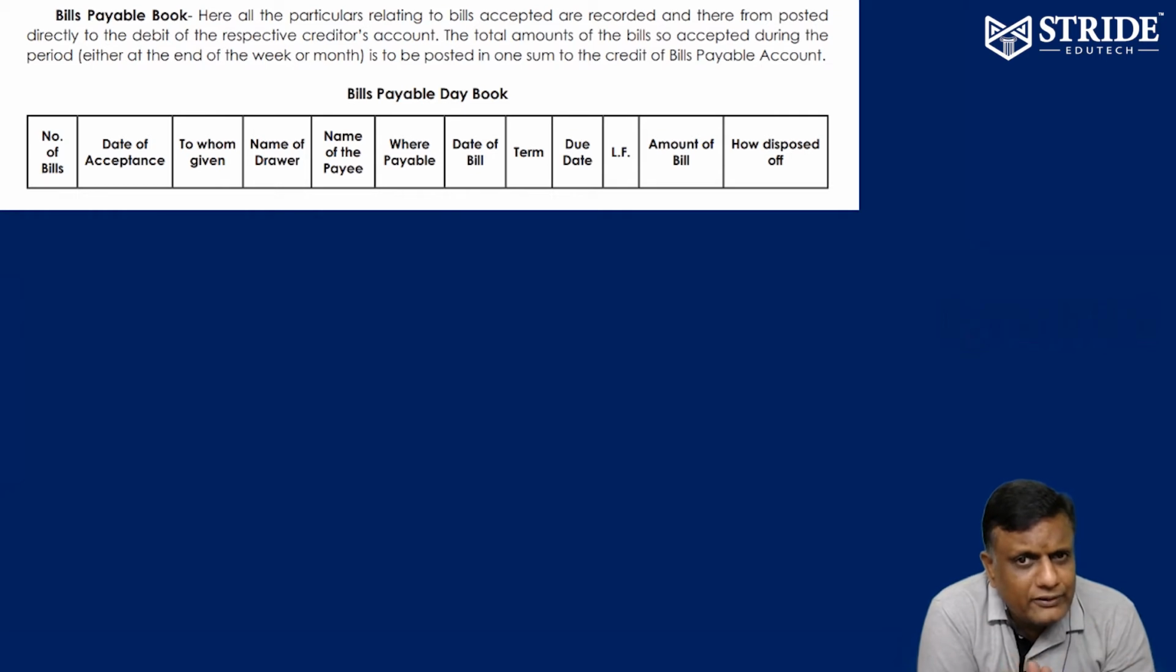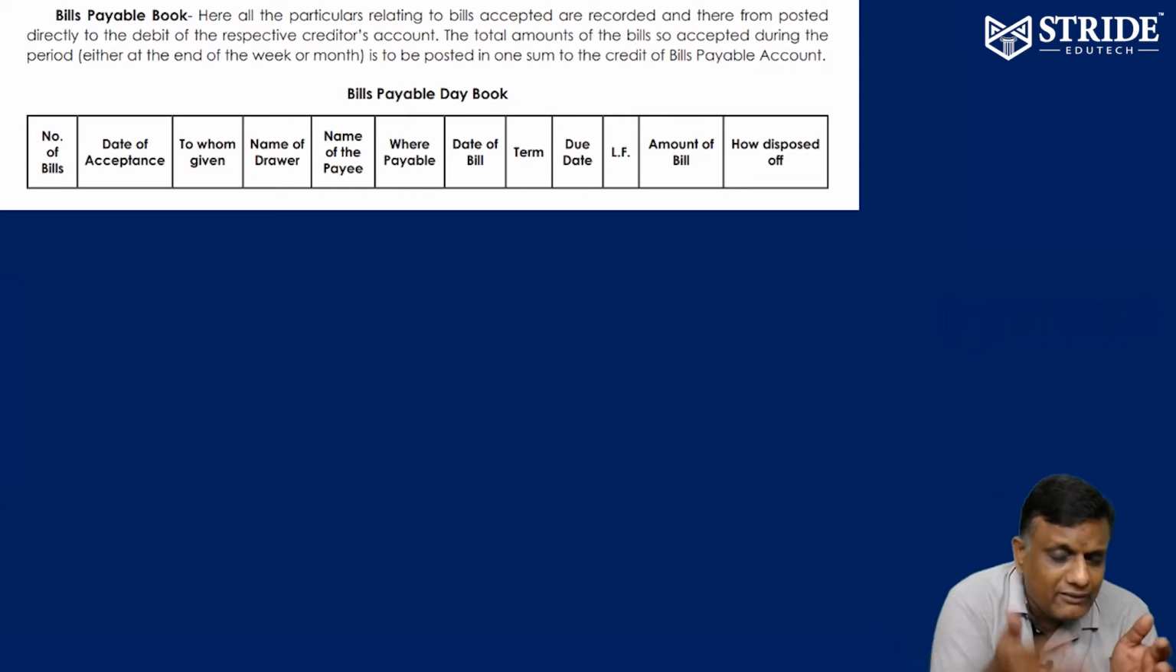From the customer's point of view, bills payable is for them. For the seller it is receivable. For the buyer it is payable. A person who accepts the bill, for him it is a payable. Similarly, there are a lot of payables for the customers. For us it is receivable. I have a lot of receivables for me. Similarly, I have a lot of payables also.